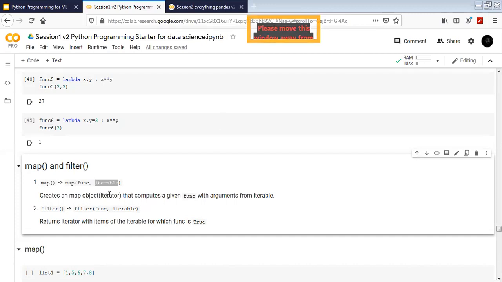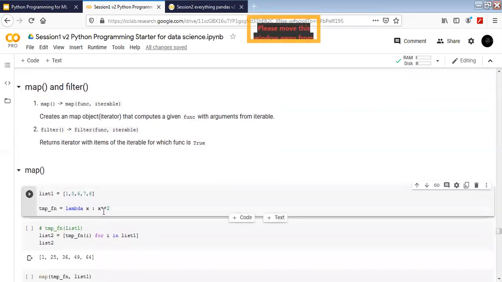Now what we are trying to do is map each and every element of that list. For example, here we have given a list, and on each and every single element we want to apply this function. All right, let's see what I mean by this. This is my list and I want the square of it.